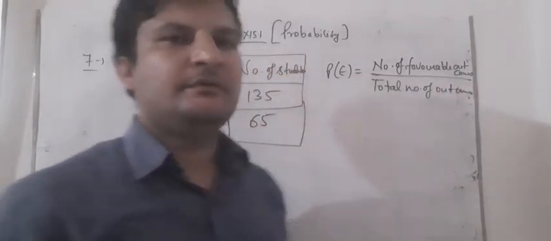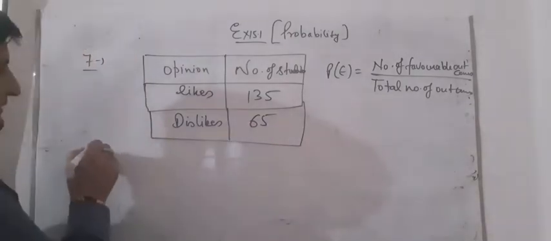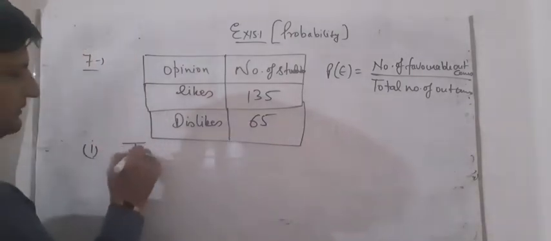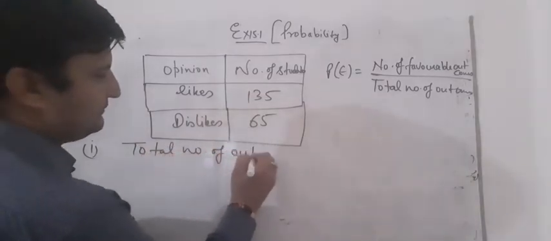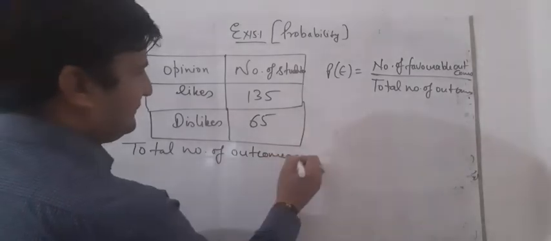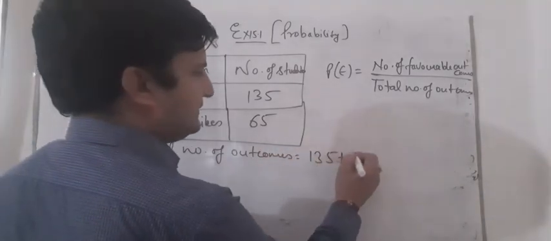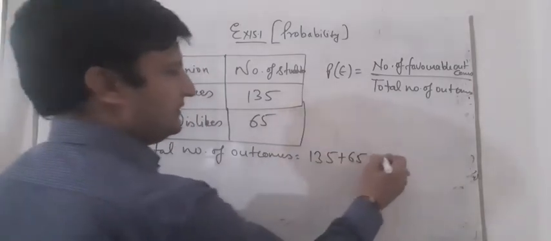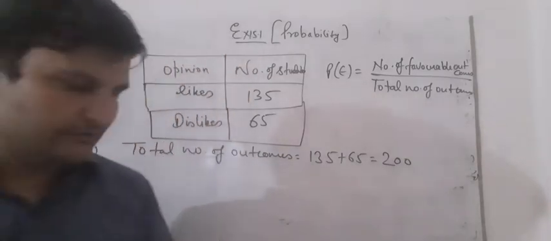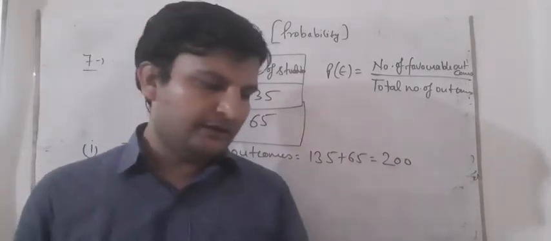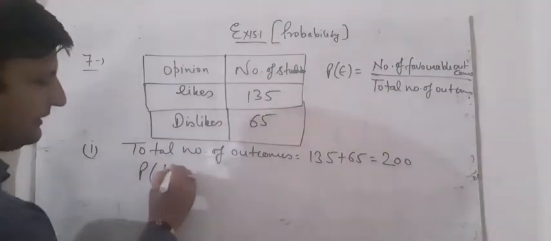So first we have to find the total number of outcomes. Total number of outcomes means 135 plus 65, that means this is 200. So the total number of outcomes is 200. Students, what do we have to find? First we have to find the likes outcomes.